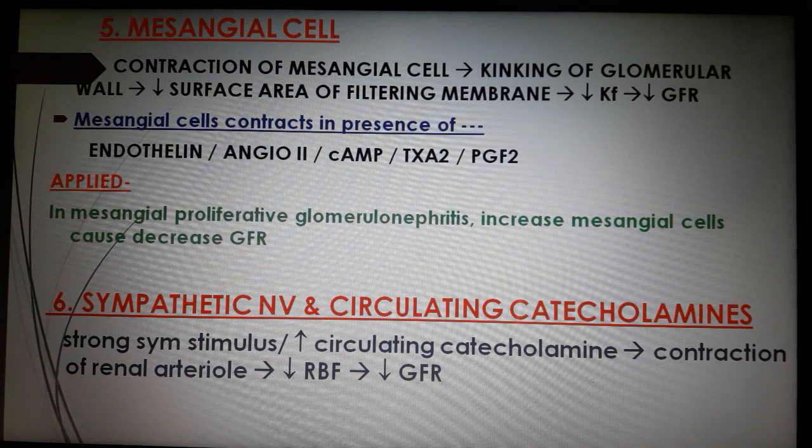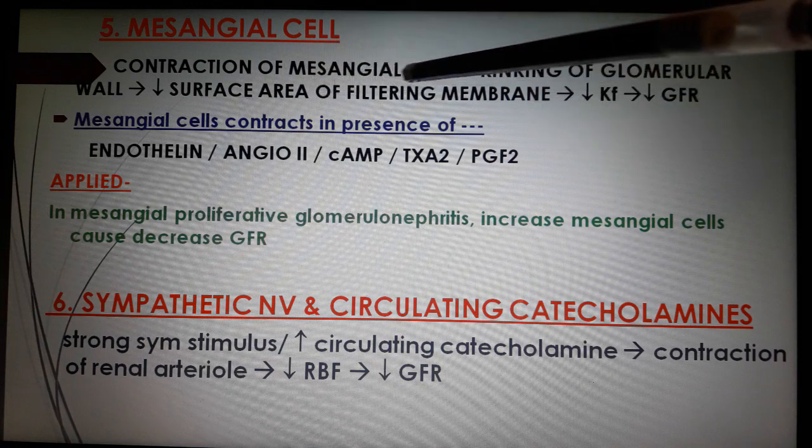We know that mesangial cells are present between the glomerular capillaries. They have contractile power, which causes kinking of the glomerular capillary wall, and thus controls glomerular filtration.